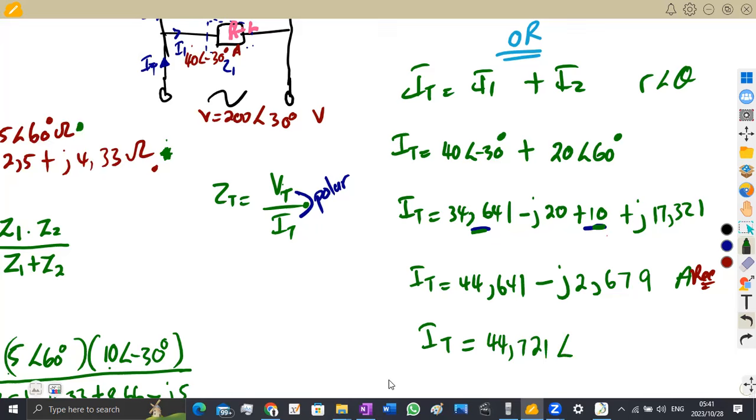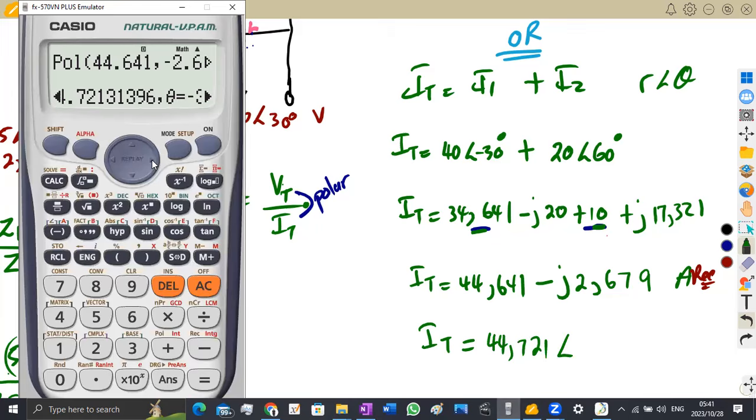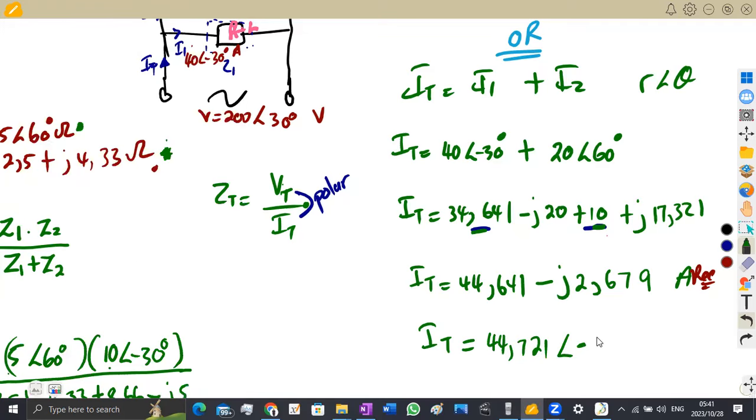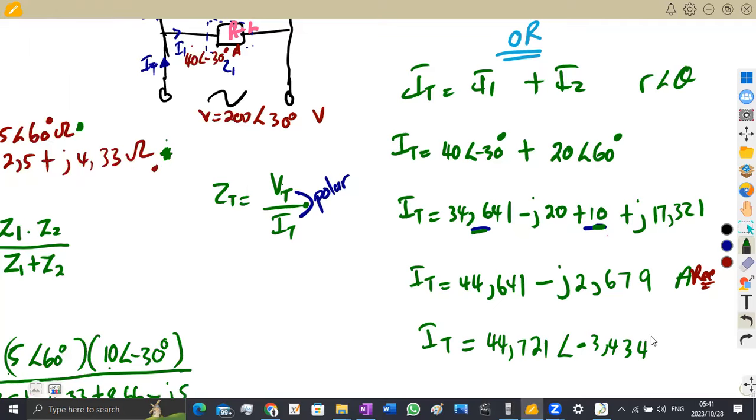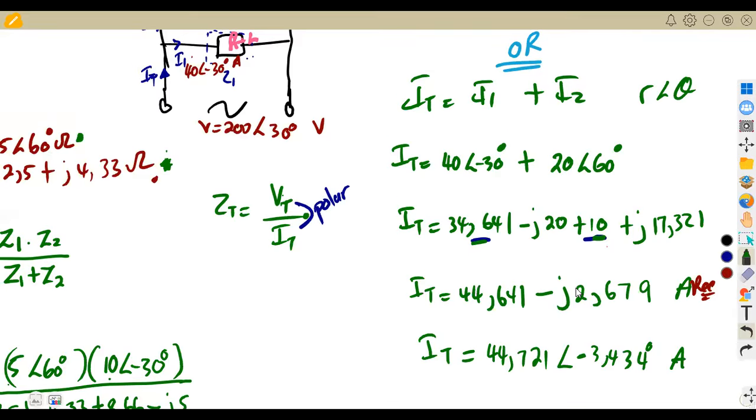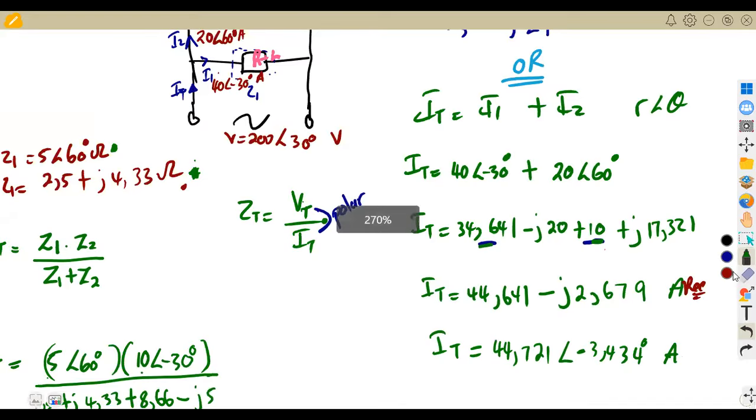So you're going to have 44,721. Then the angle, remember we are in polar form, so we've got our theta there, which is going to give us a negative 3,434 in this case. So this will be a 4, right? This is what we are going to have as our total current in amps. And take note of your calculations. Please be very, very careful on your calculations.